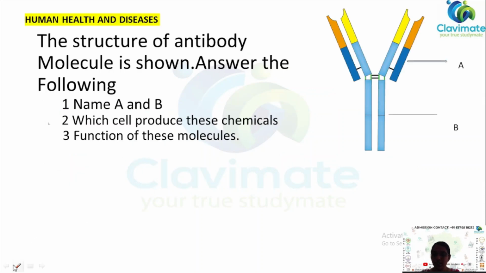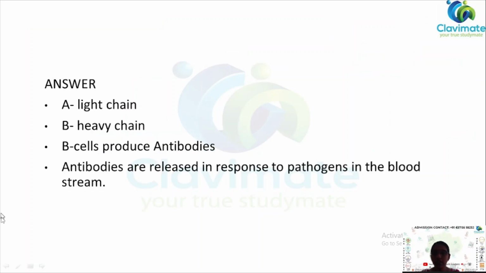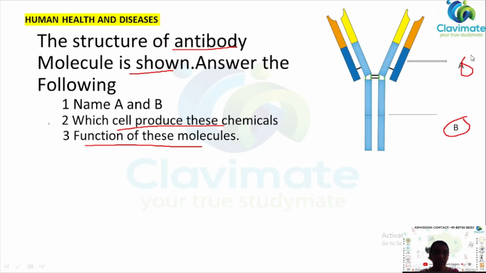The final question here is the structure of antibody. The structure of the antibody molecule is shown here. We have to identify what is A and what is B, then which cell produces these molecules, and then the function of these molecules. So let's see what the answer is. The answer is A is light chain, B is heavy chain. So this is the light chain and this is the heavy chain.